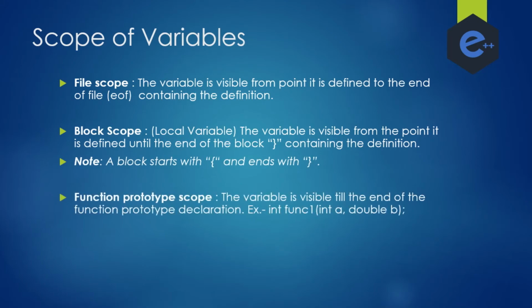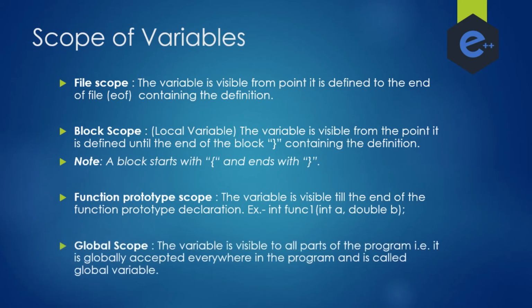3. Function prototype scope. The variable is visible till the end of the function prototype declaration. We will learn about it in the chapter, Functions. 4. Global scope. The variable is visible to all parts of the program. That is, it is accessible everywhere in the program, and the variable is known as a global variable.